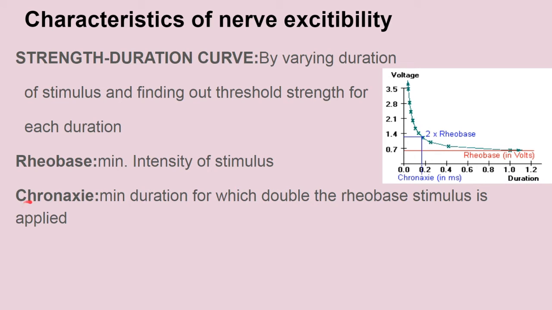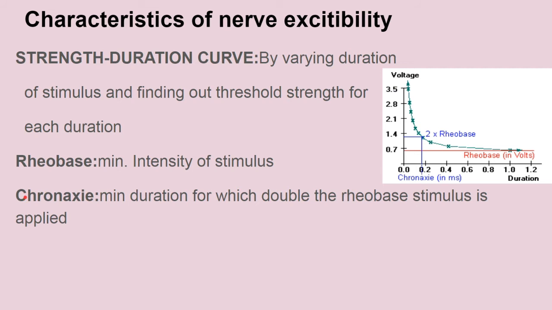One more important thing is that Chronaxie is an index of excitation. For example, the nerve fiber has a small Chronaxie as compared to the muscle fiber, which suggests that Chronaxie reflects the excitability process, and its value is less for nerve fiber. So nerve fiber excites much more easily and with a very small duration as compared to the muscle fiber. Whichever has the lower Chronaxie has more excitability. So nerve fiber has more excitability as compared to the muscle fiber.